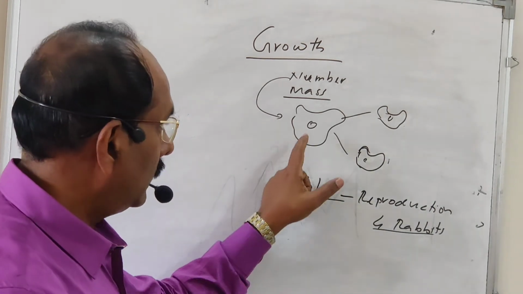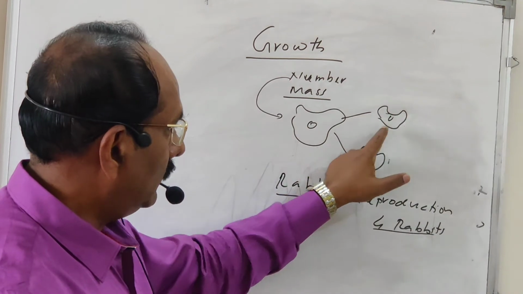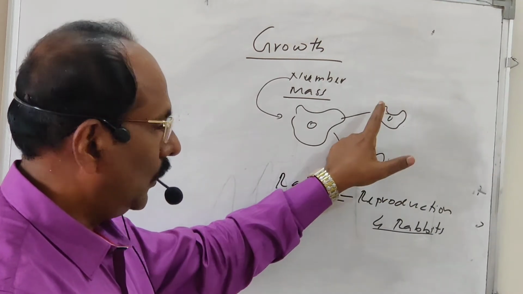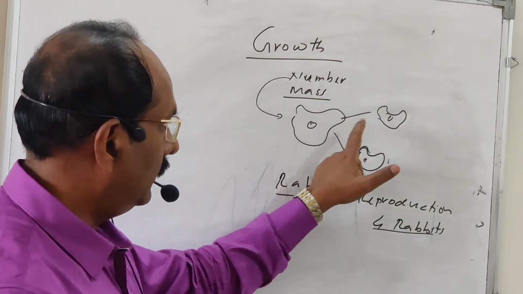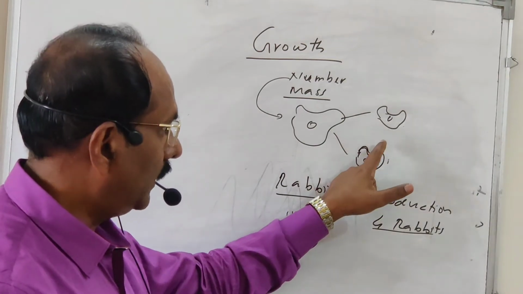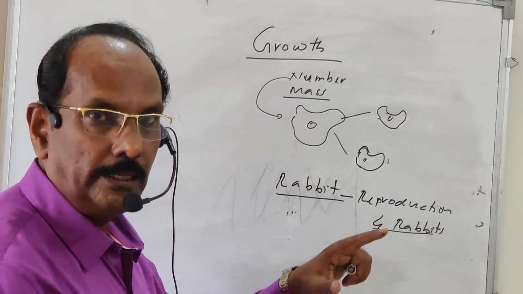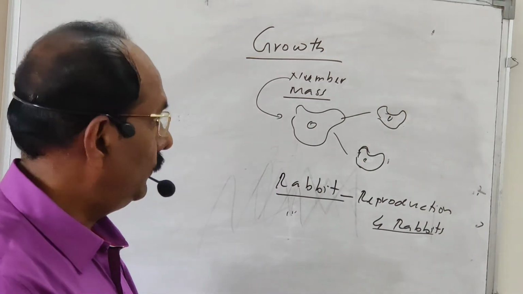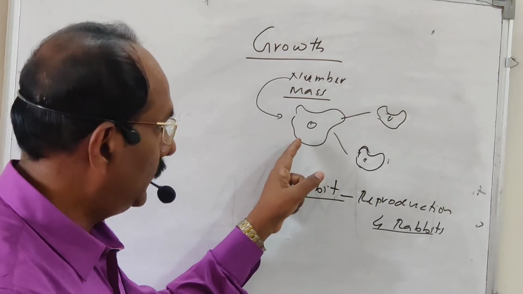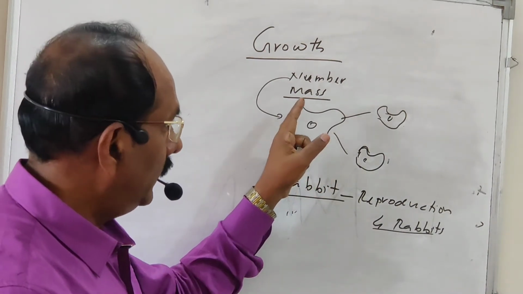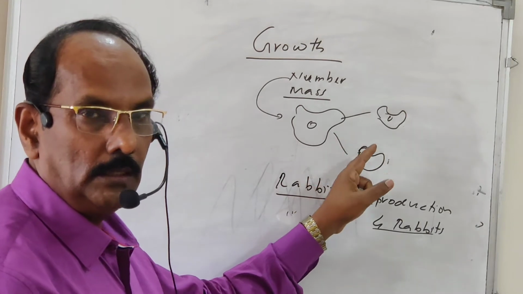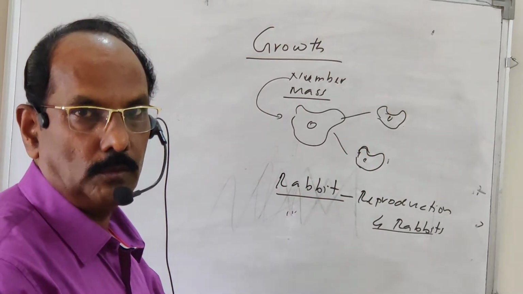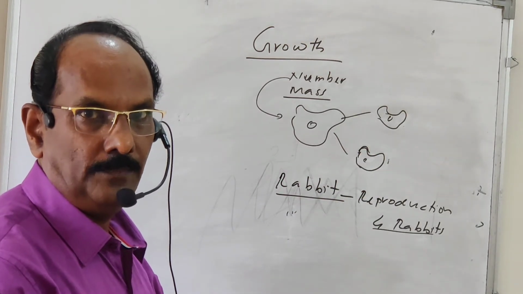Okay. So here, after the multiplication, each amoeba will grow and become the mother-like amoeba. So here multiplication and growth, both are taken place simultaneously. So we can say that in the case of the unicellular organism, the increase in the number and the growth are both the inclusive process. Inclusive, दोन्ही एकच आहे, inclusive.